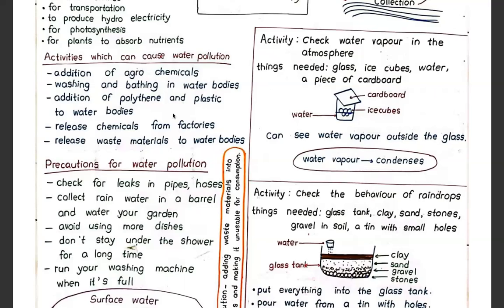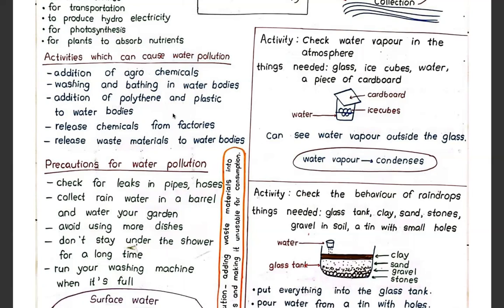And when adding polythene and plastic to water bodies, water will get polluted. And once you release chemicals from factories, the water will get polluted.